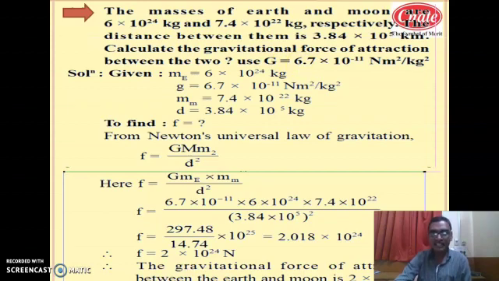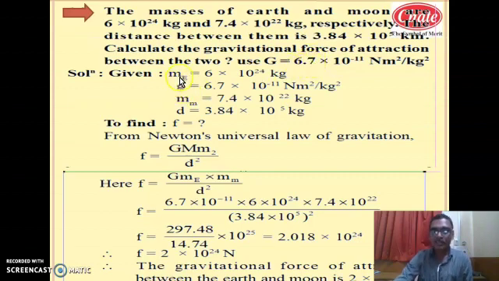There will not be any large difference in your answer. G equal to 6.7 into 10 raised to minus 11 Newton meter square per kg square. It is not a different value. It is the same one, similar to 6.67, just rounded off.